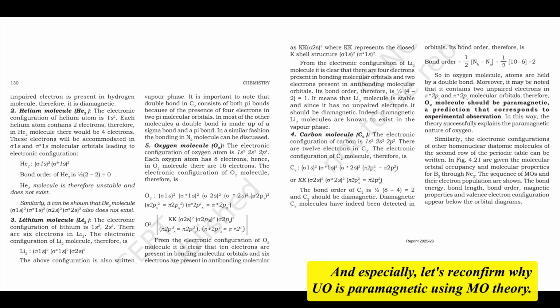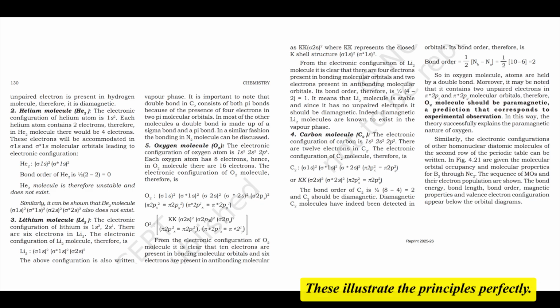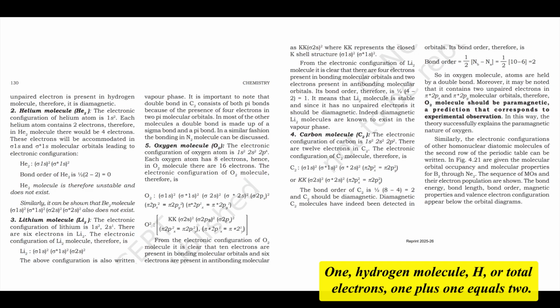And especially, let's reconfirm why O2 is paramagnetic using MO theory. Excellent choices. These illustrate the principles perfectly. 1. Hydrogen molecule, H2. Total electrons: 1 plus 1 equals 2.